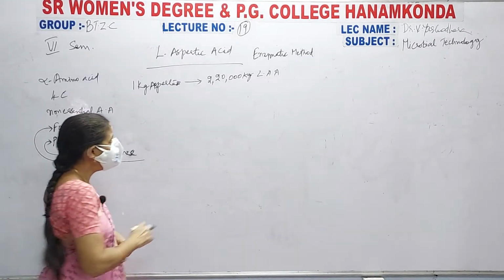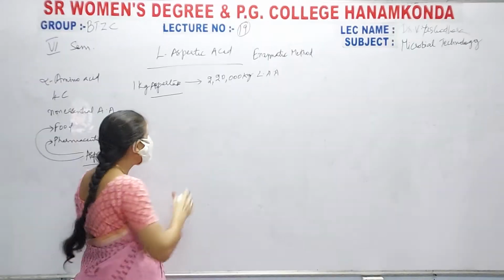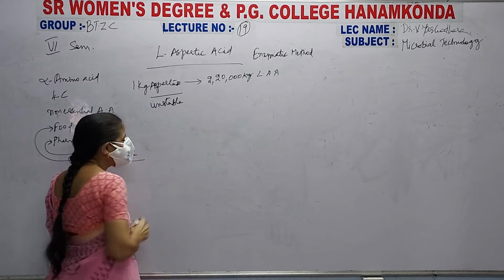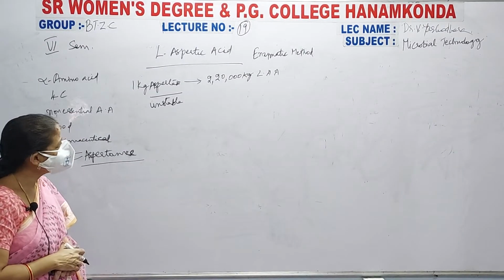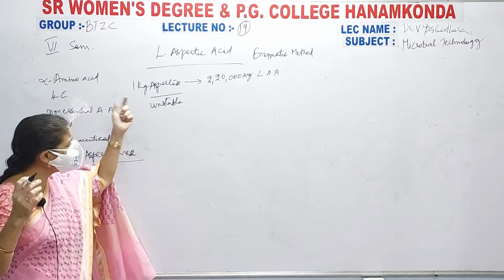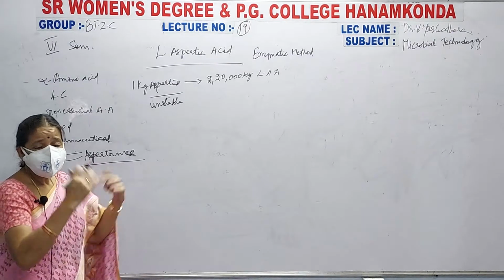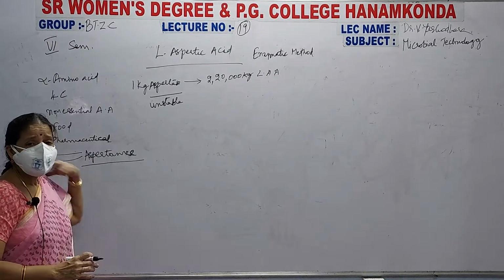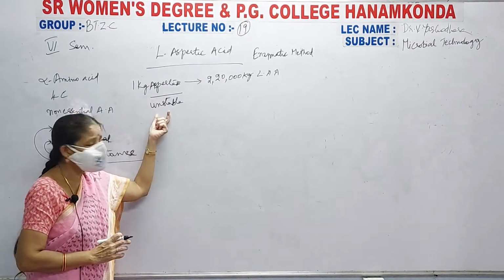But this aspartase enzyme is very costly. Next, it is unstable. Though it helps in the production of L-aspartic acid in large amounts, using only a small amount of aspartase enzyme, this enzyme is unstable.